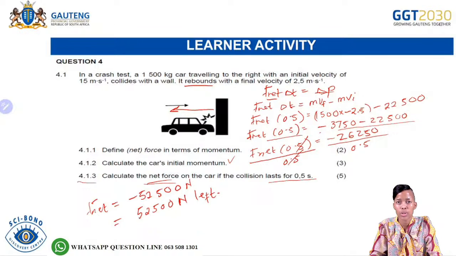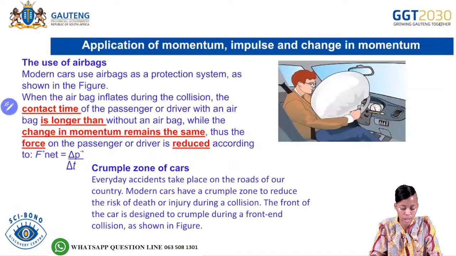Okay. So this one has a total of 5 marks. So we'll then give 1 mark for the formula, 1 mark for the substitution, 1 mark for the substitution again on the right, and then for the final mark there, we'll give for the correct answer with the correct SI unit, and the correct direction. Okay.